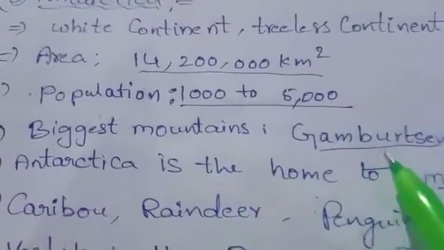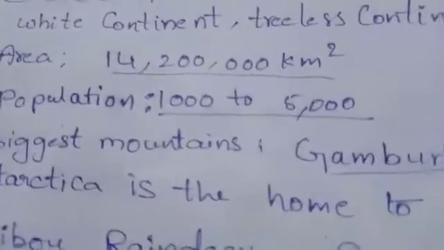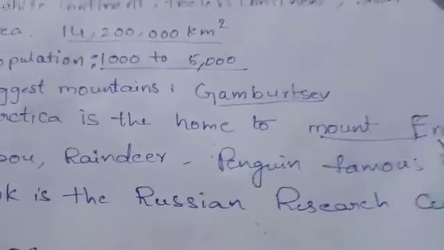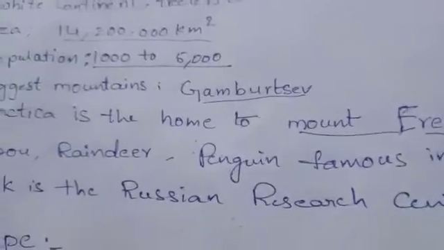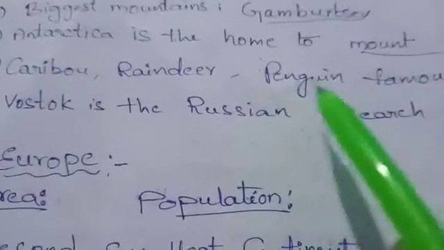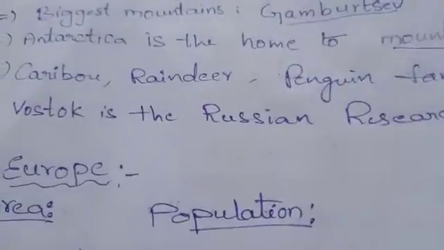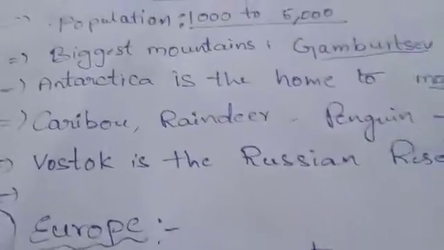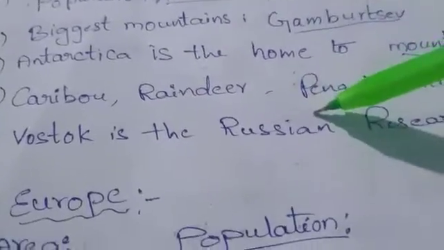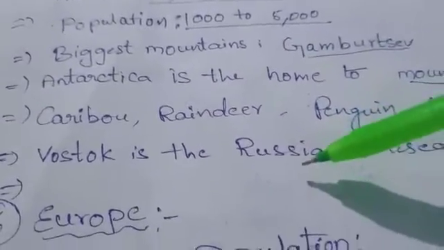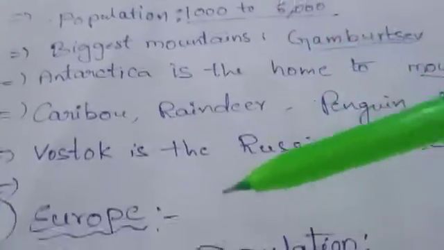Biggest mountains, Vinson Massif. Antarctica is home to Mount Erebus, caribou, reindeer, and penguins are famous in Antarctica. Vostok is the Russian research center, and Dakshin Gangotri is the Indian research center in Antarctica.